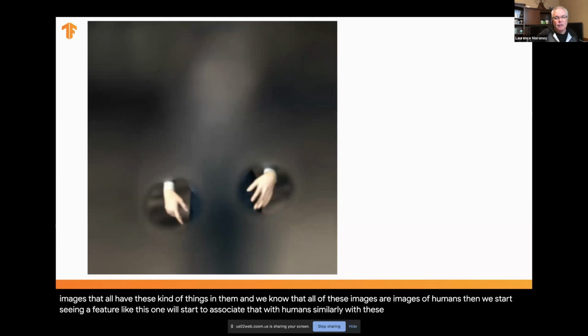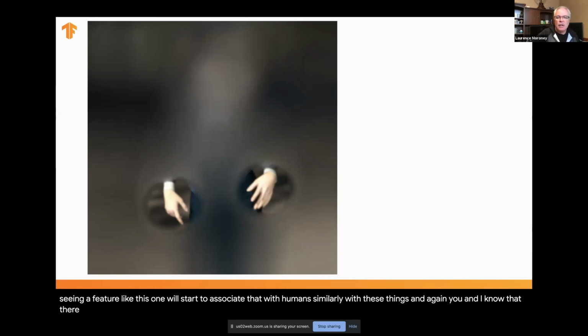Similarly with these things, and again, you and I know that they're hands. A computer may not know that they're hands, but if a computer sees a lot of these things in an image, and all of those images are labeled as human, it starts to associate them.